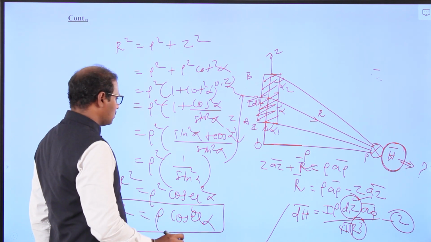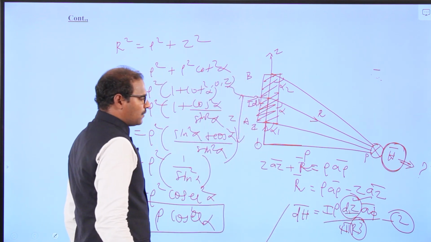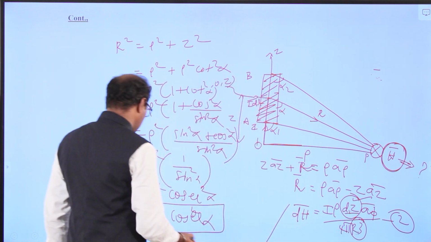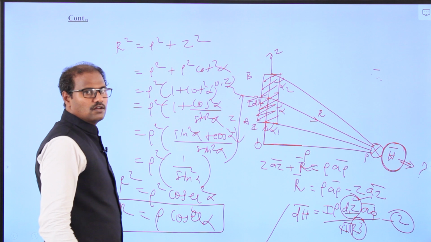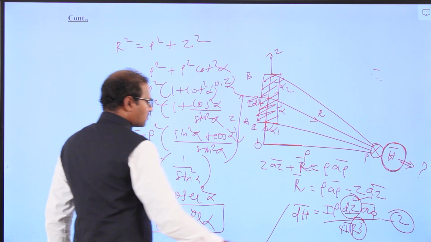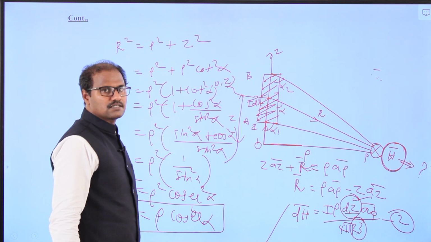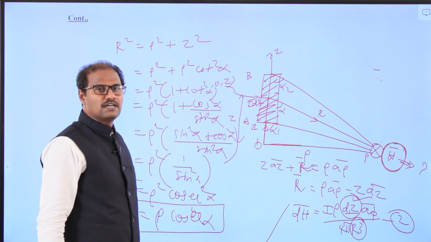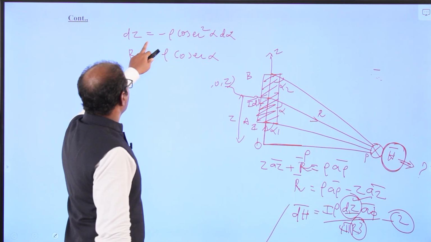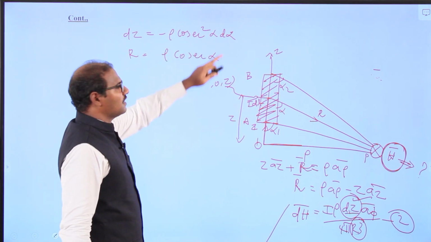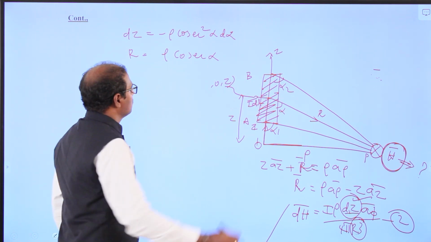Now substitute the dz value and the r value. R is rho cosecant alpha, so r cube is rho cube cosecant cube alpha. Substituting in equation number 2, we can simplify and finally get the magnetic field intensity H. Now we have dz equal to minus rho cosecant squared alpha d alpha, and r equal to rho cosecant alpha.